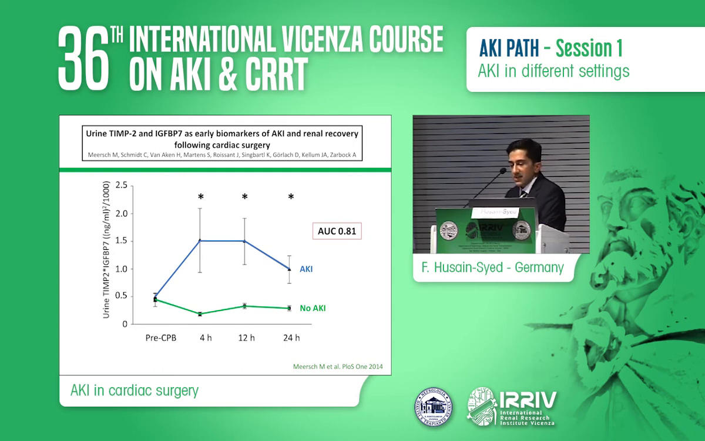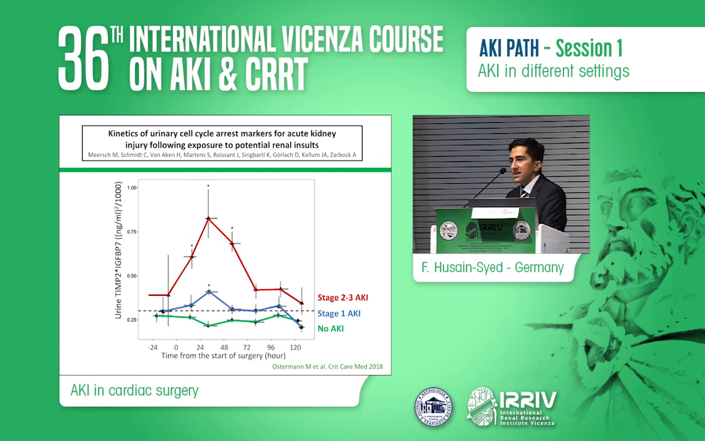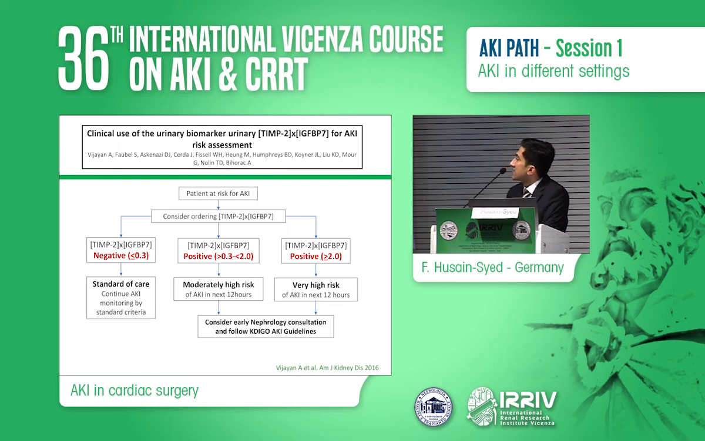And having said that, currently the most promising biomarker seems to be TIMP2-IGFBP7 to predict AKI after cardiac surgery. Here we see that it very nicely discriminates AKI from no AKI, and it also works in other settings. This is any surgery. So you see here the kinetics of stage 2-3 AKI and stage 1 AKI and no AKI. So of course the next question is, what should we do with this information? And this has been proposed in multiple works, that we could allocate resources specifically to the higher risk group and remove the patients who are at low risk. And that leads us to the next point.